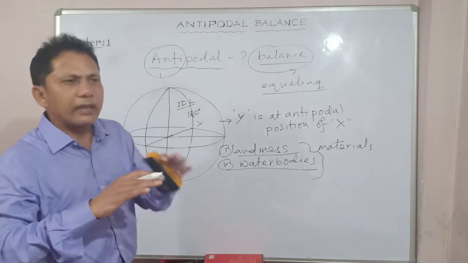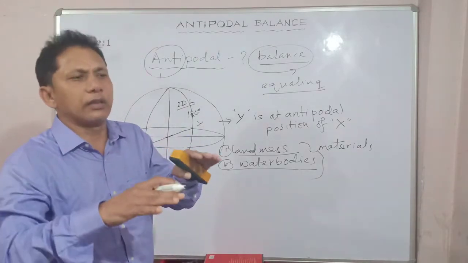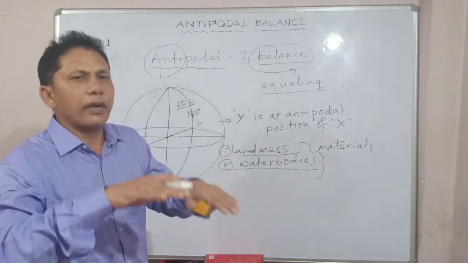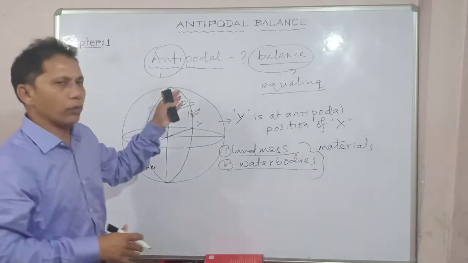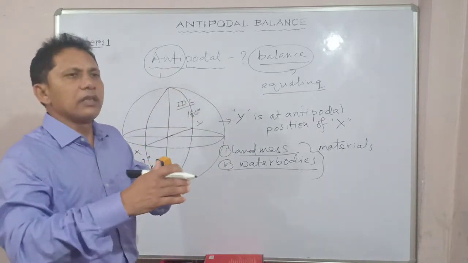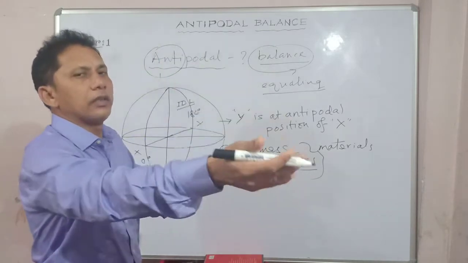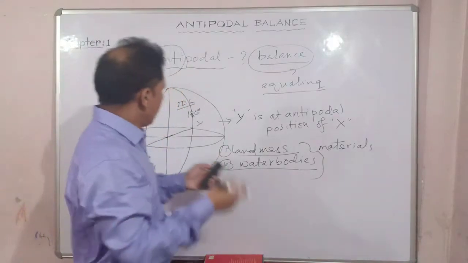So that means the materials on the Earth, especially water bodies and the landmass, how it is arranged and situated with proper balance and proper arrangement, that is actually antipode. That means one thing is exactly aligning, keeping the balance, situated exactly on the opposite side of the Earth, of that spherical Earth.